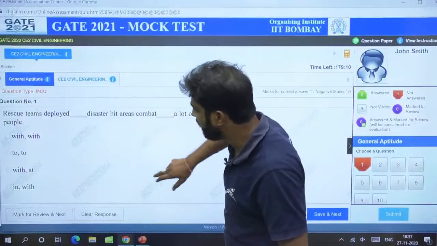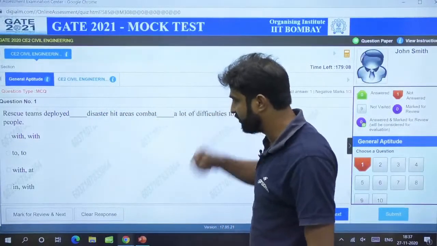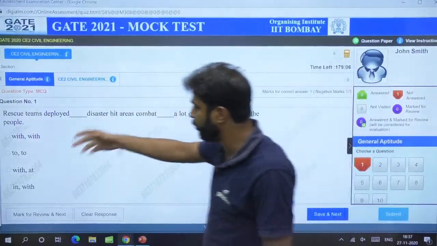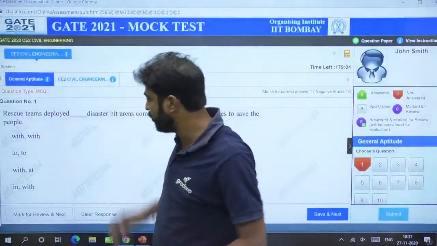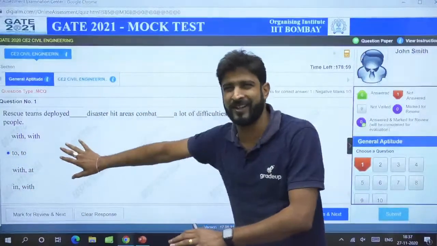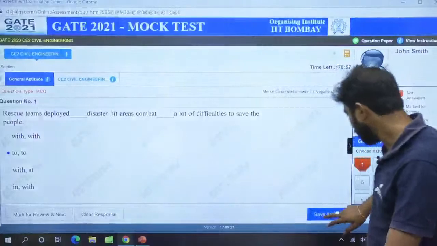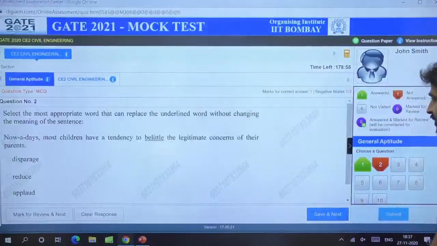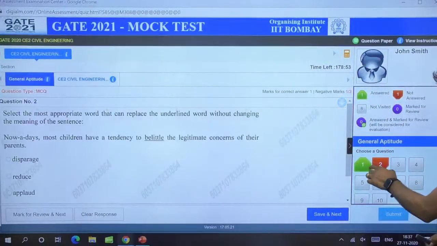Either you can select if you want to solve the general aptitude questions first. Suppose I don't have any idea about the question, मैं question की बात नहीं कर रहा हूं, then you can go for this. Suppose मैंने ये लिख दिया, अब मुझे नहीं पता ये सही है कि गलत है, सिर्फ एग्जाम्पल दे रहा हूं. You have to click on save and next, and if you save it, it will already be mentioned, right?